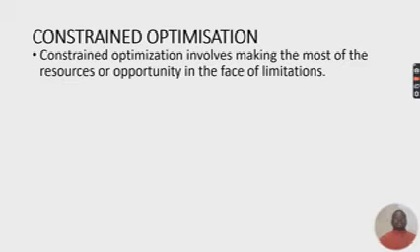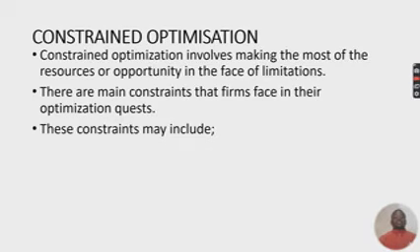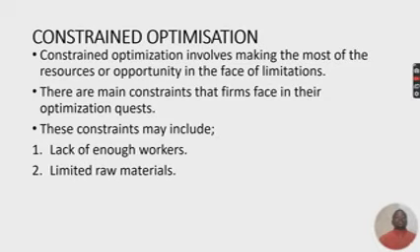That's what constraints are. Now, we should understand that there are many constraints that firms face in their optimization quest. What are some of these constraints? These constraints may include, number one, lack of enough workers. The company may not have enough workers, so that's a constraint in the realization of its objectives. Number two, the firm may have limited raw material. That's a constraint in producing output level that may maximize the profit.